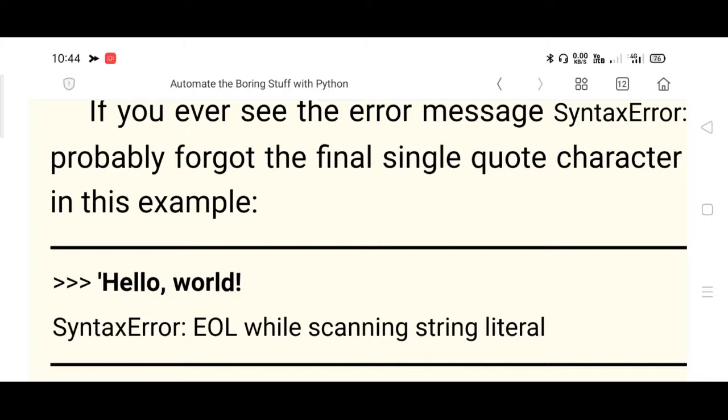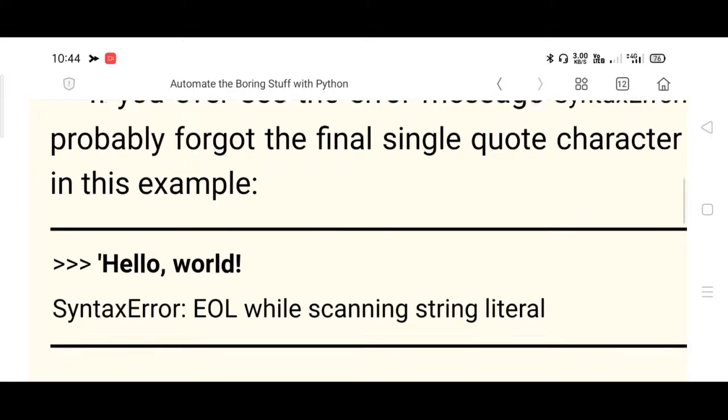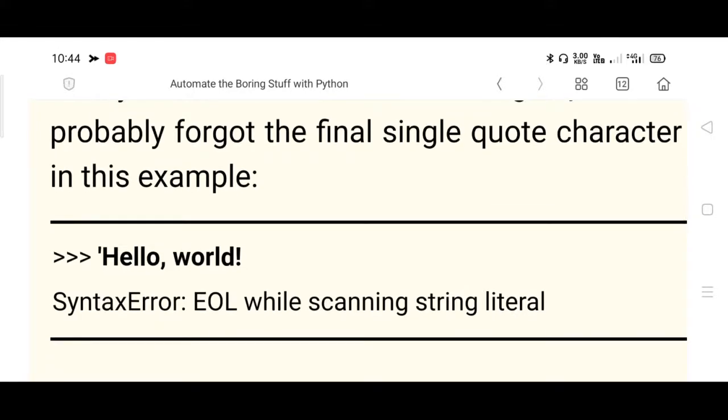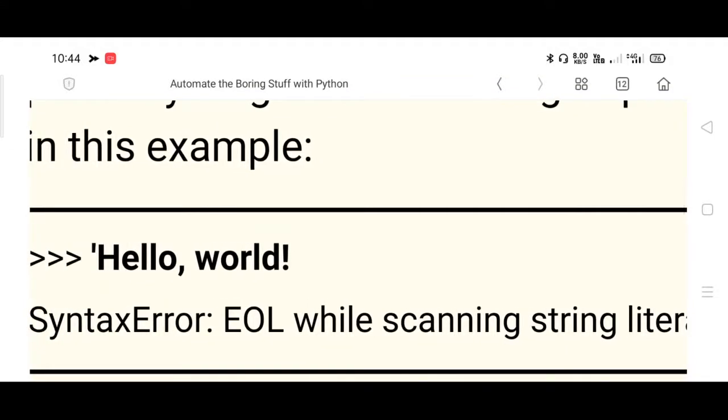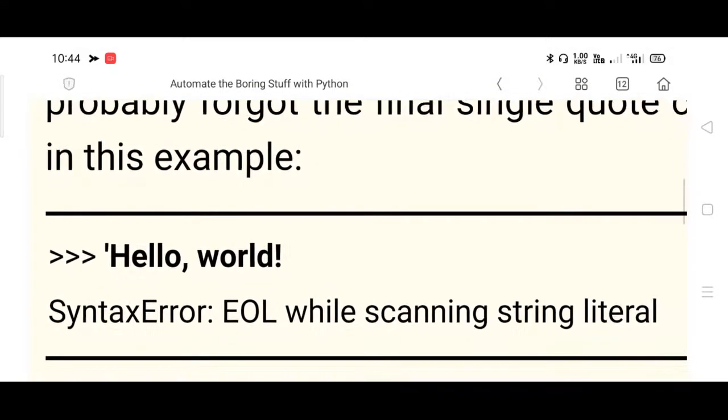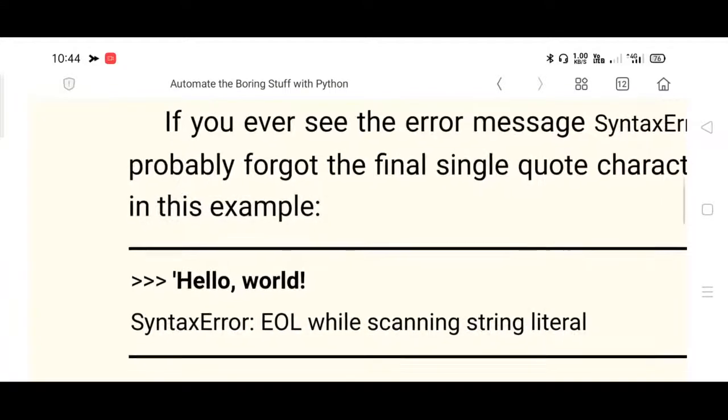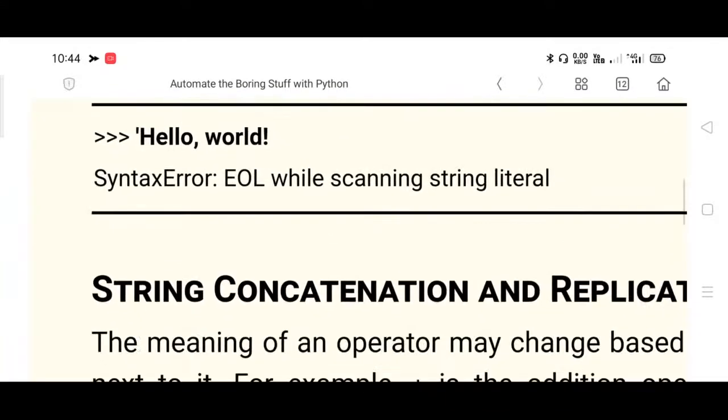We have opened the single quote before h, but after the exclamation mark we are supposed to close it. It is open, but there is no termination for the string, so it will give you a syntax error: EOL while scanning string literal. It is the message displayed by the compiler, end of line while scanning string literal. So something is missing, it is saying.